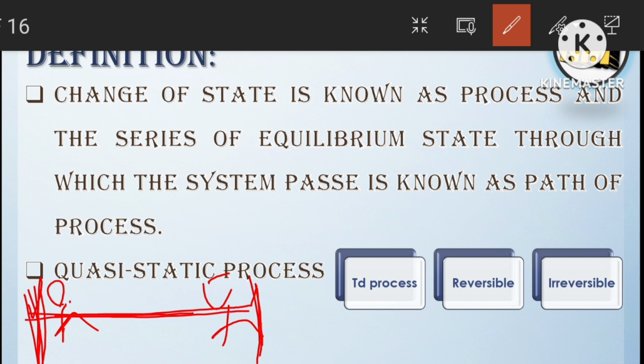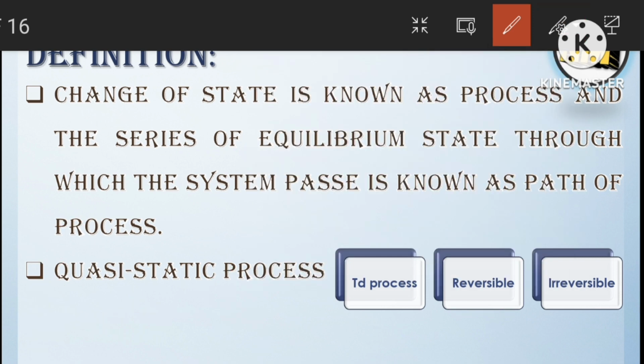So he went from 1 to 2, and if he comes back along the same path in the same direction, without affecting any surrounding, and reaches the initial state, then it is said to be a reversible process.